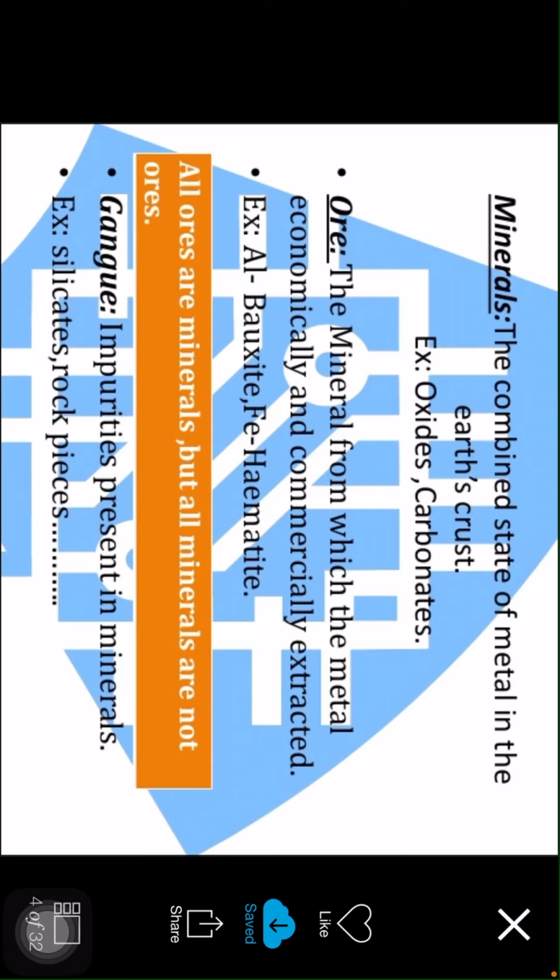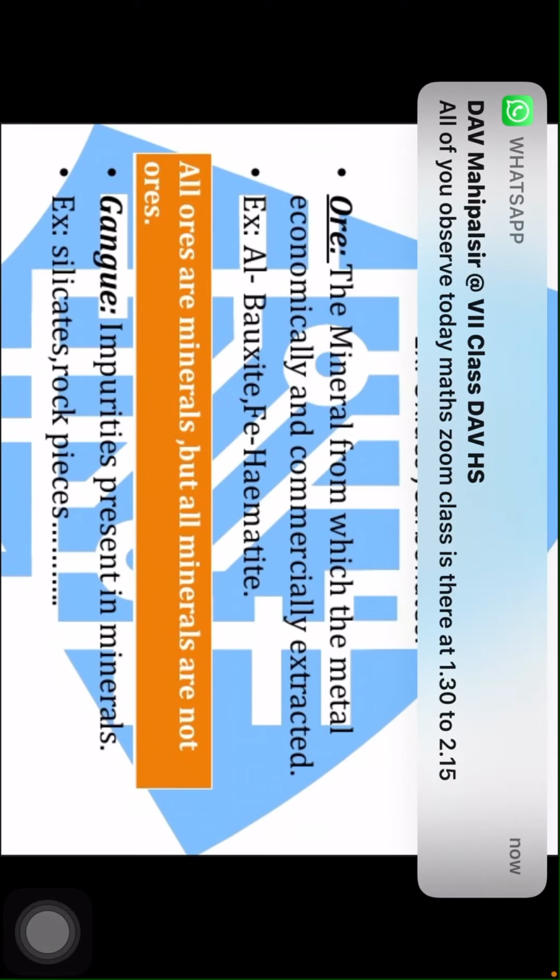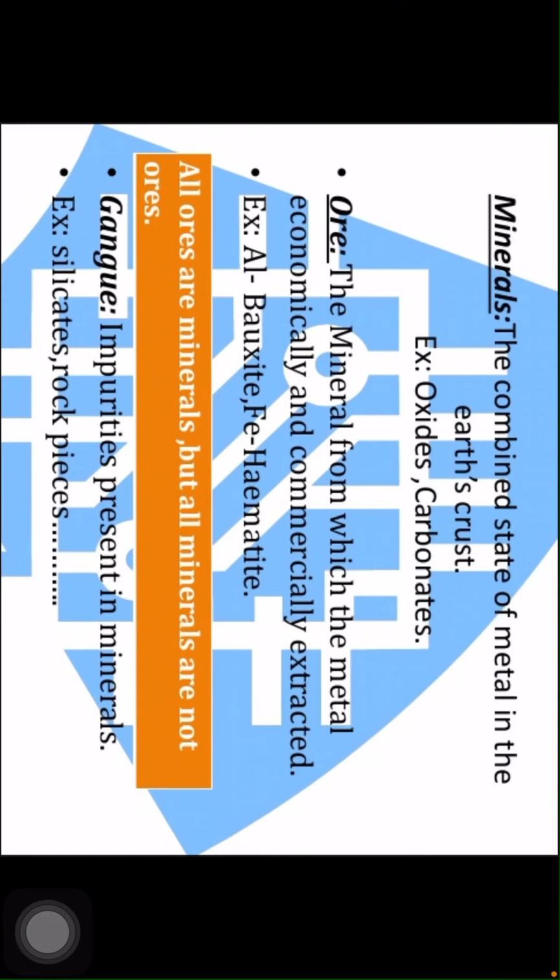What is a mineral? The combined state of metal in the earth's crust is called a mineral. Examples are oxides and carbonates. And what is an ore? The mineral from which the metal can be extracted economically and commercially is called an ore. For example, aluminum can be extracted from bauxite and iron can be extracted from hematite. All ores are minerals, but all minerals are not ores.